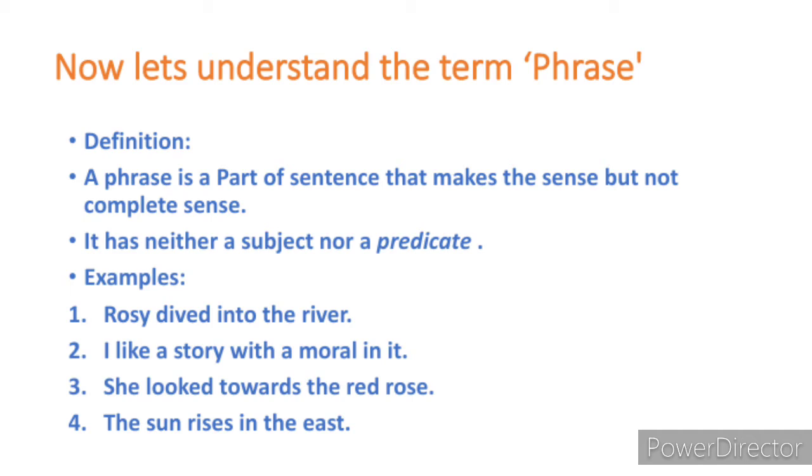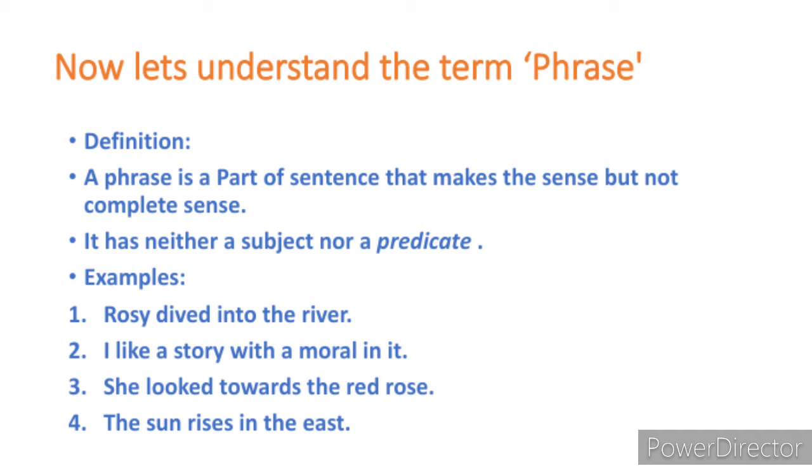The third example is: she looked towards the red rose. In this sentence, she is the subject, looked is the verb, and the remaining part, towards the red rose, is the phrase. The fourth example: the sun rises in the east.